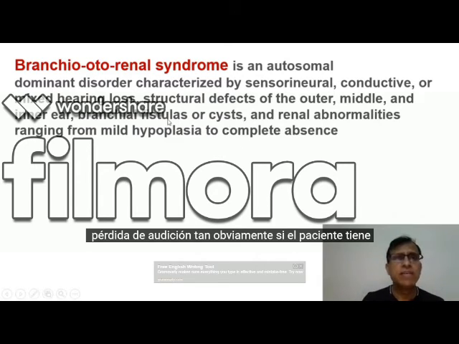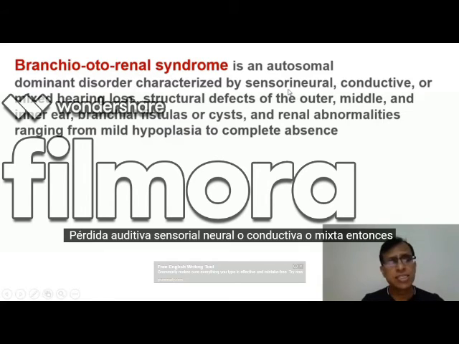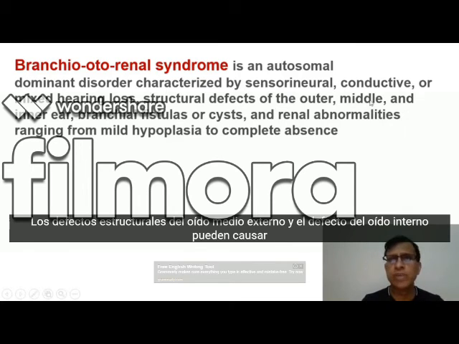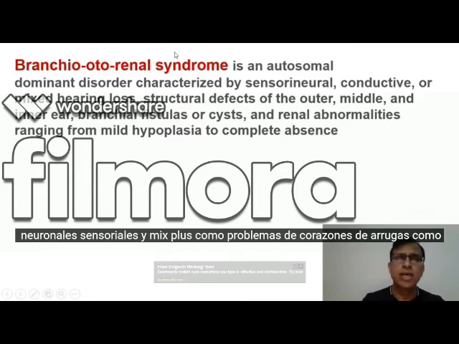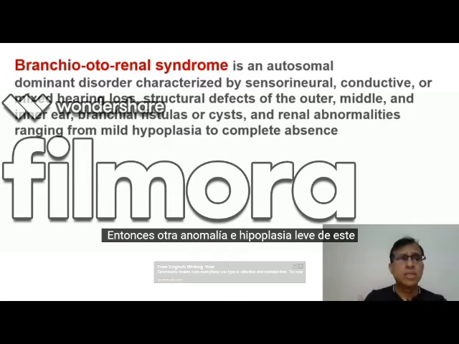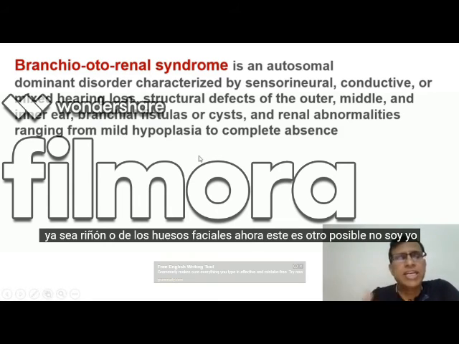So obviously if the patient has either sensorineural, conductive or mixed hearing loss, then there has to be a structural defect. Conductive hearing loss is always because of a structural defect of the outer or middle ear, and an inner ear defect can cause sensorineural and mixed. Plus there are branchial arch problems like fistula or cyst, and of course renal anomaly, with mild hypoplasia of either the kidney or of the facial bones.